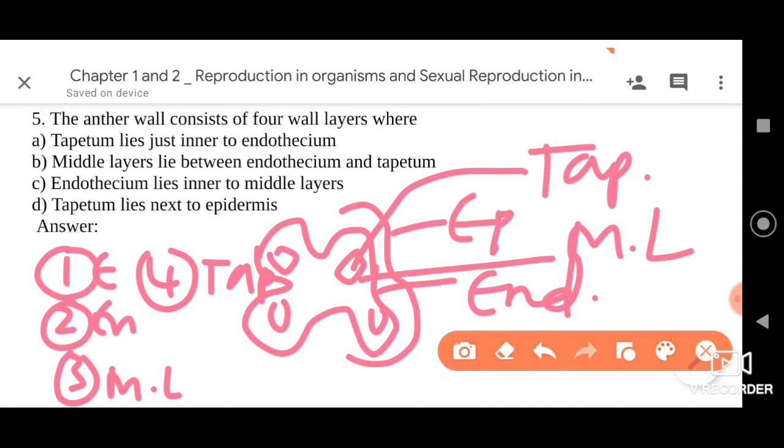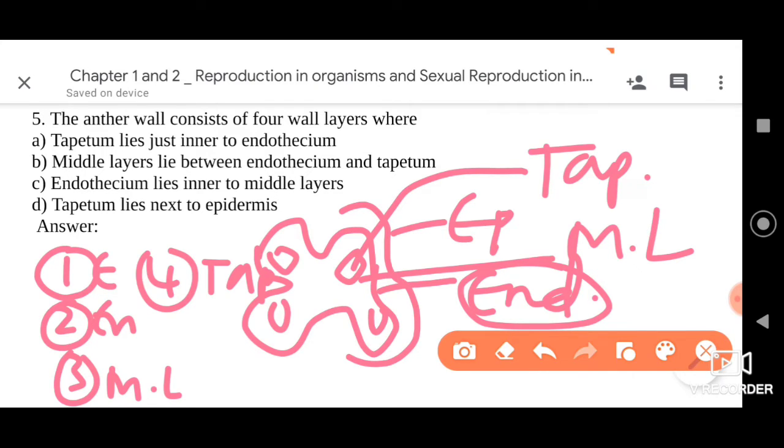So now, endothecium lies inner to middle layers is the statement. It is not inner. The endothecium is in fact outer. The endothecium is the second layer, which is followed by the middle layers. It does not follow after the middle layers. So the third option is also wrong.